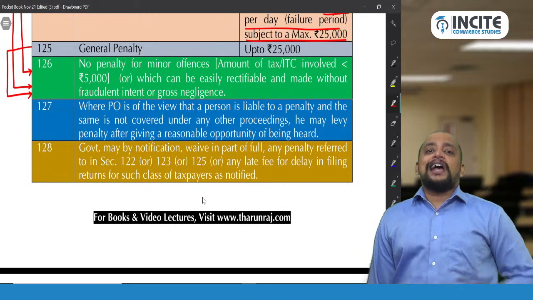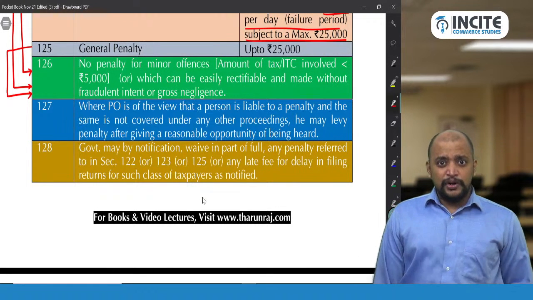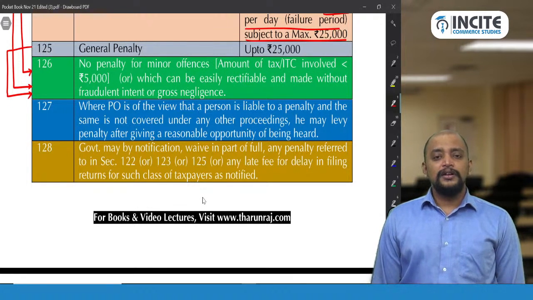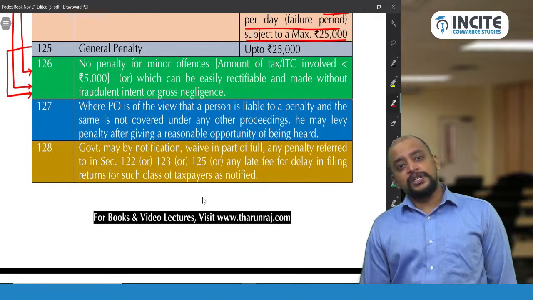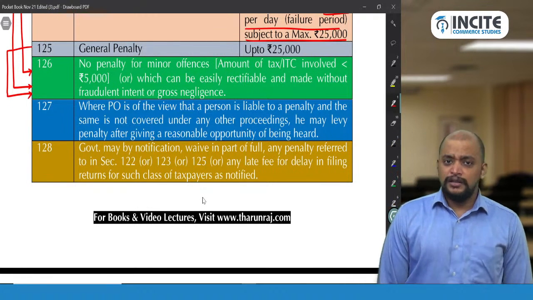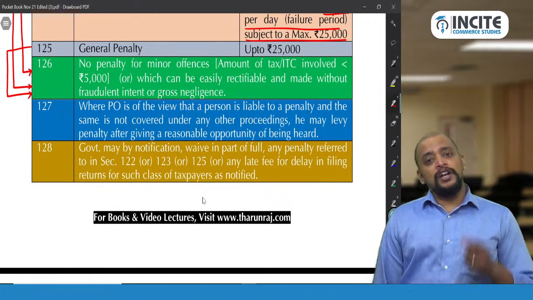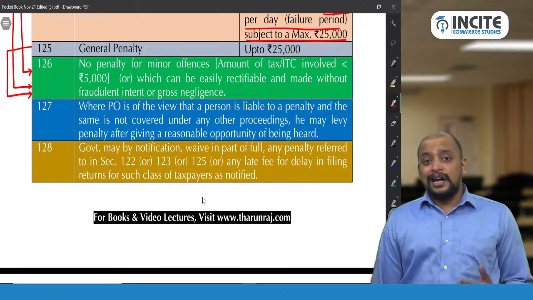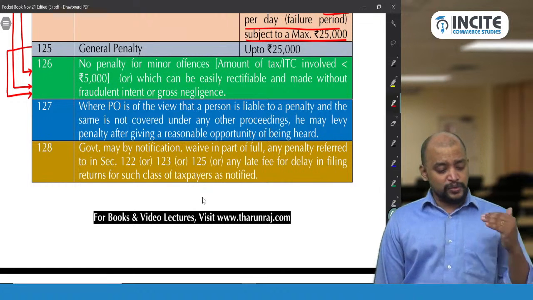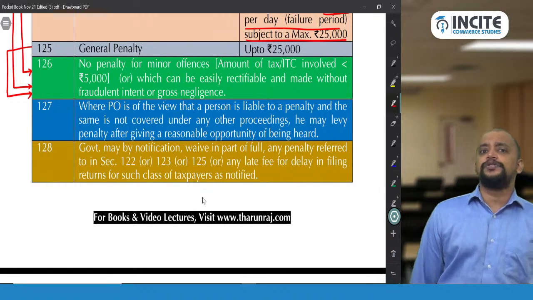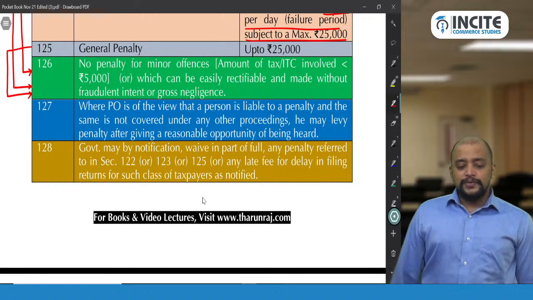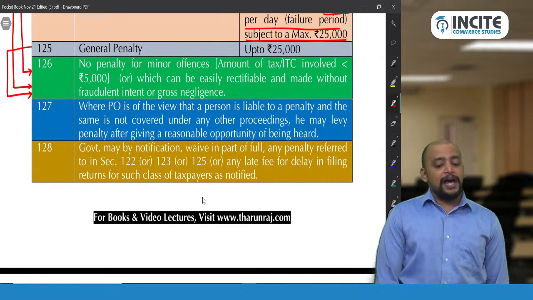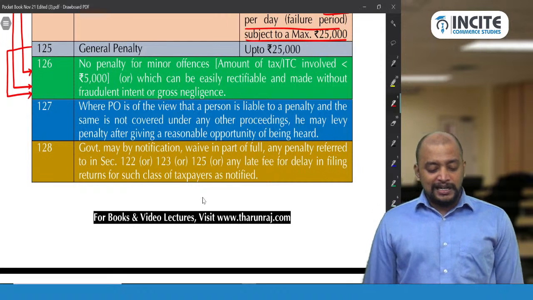In that, what is the tax amount here? Obstructing an officer from doing duty, what is the tax amount? There is no tax amount. So therefore, only for levying penalty can they invoke 122 subsection 1 and collect the penalty alone separately? Yes, that's what 127 says. Yes, it is possible.